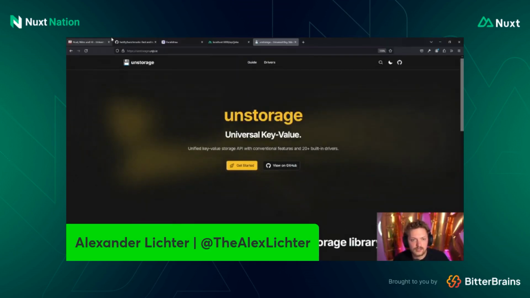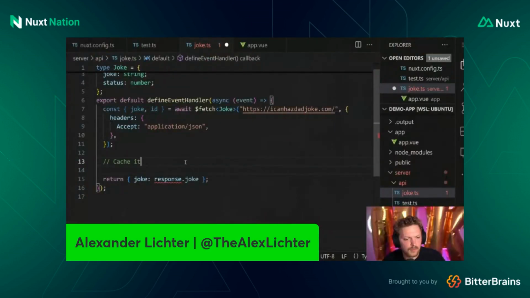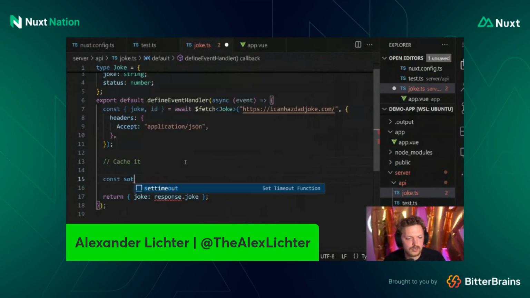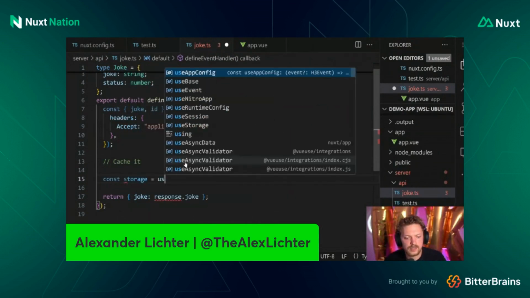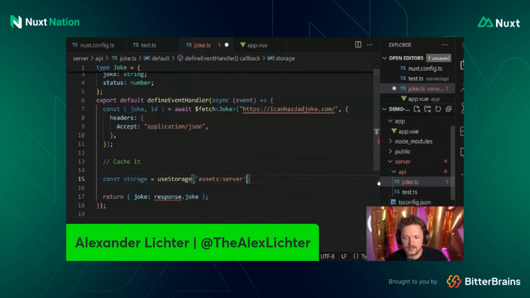In Nitro, this is already integrated, so we can just use it straight away and say, great, we have a storage, so let's say const storage, and we can say use storage, and we could say assets server, which is a server assets. This is a special storage that's defined there already. It's basically like a file system store for server assets.